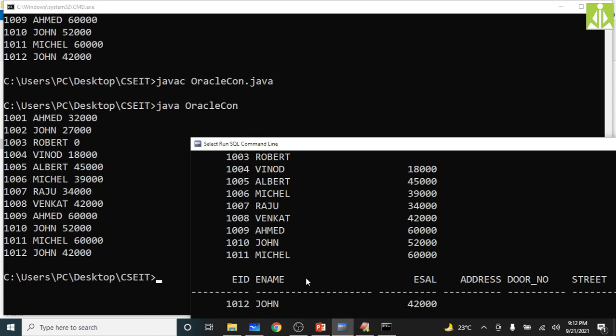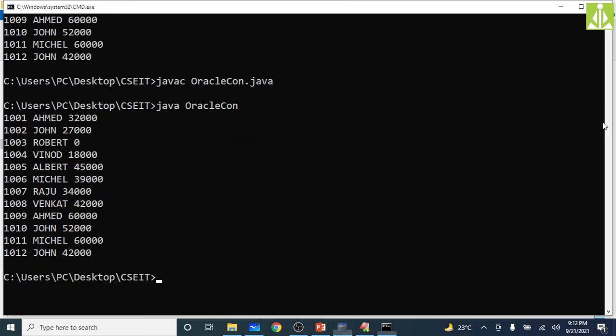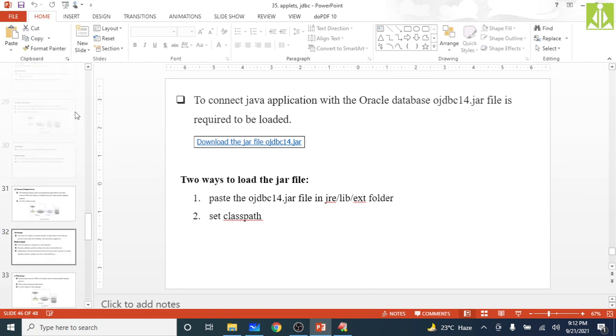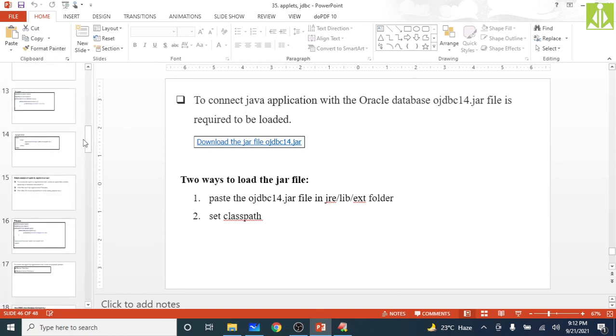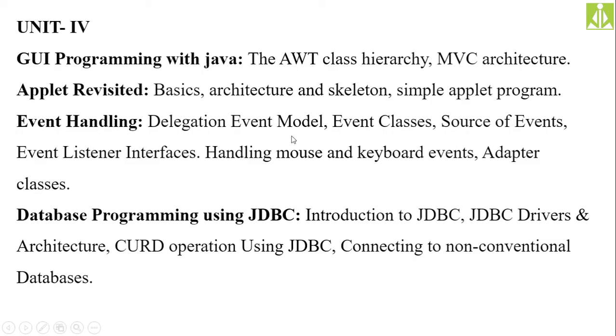Hopefully you understood this JDBC, and this is the last concept in your fourth unit, I guess, and we are left with the servlets concept in your fifth unit. That hopefully I will explain in my next session. Till that time, we have covered all the concepts in JDBC, as well as we have also covered applets in today's session. For servlets, you need to wait one more session.